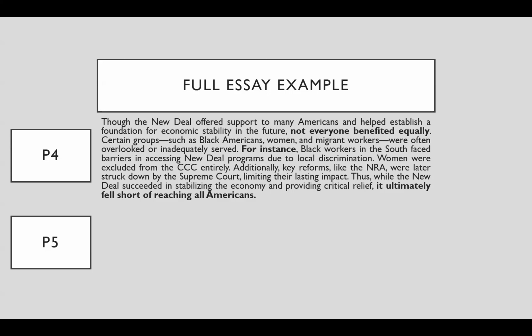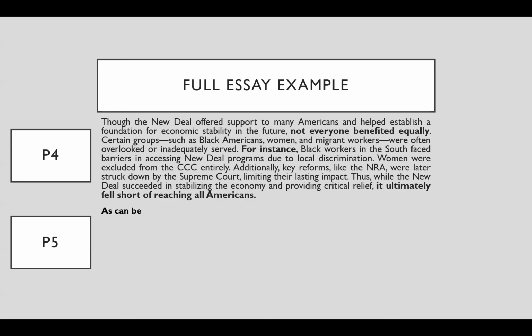Black workers in the South face barriers in accessing New Deal programs due to local discrimination. Women were excluded by the CCC entirely. So these jobs were created, but women weren't even allowed to apply for them. And then key reforms like the NRA were struck down by the Supreme Court. So even though he implements these alphabet agencies to help people, over time the Supreme Court just says that's unconstitutional, that's unconstitutional, that's unconstitutional. And then the help is actually limited because it's only in place for like 2 years or something, and then it's struck down. Thus, the New Deal succeeded in stabilizing the economy and provided critical relief. It ultimately fell short of reaching all Americans.